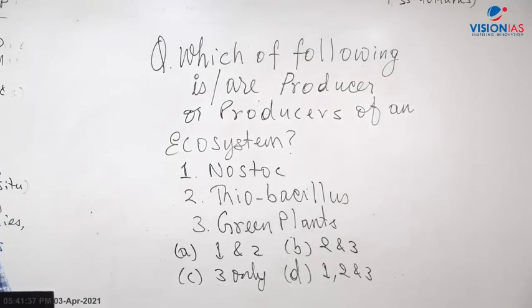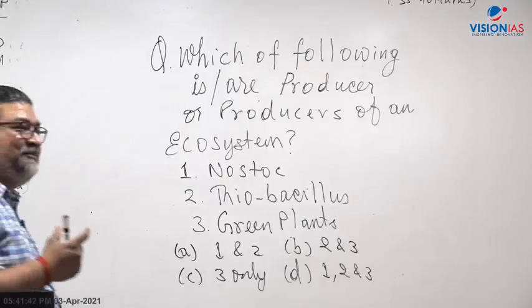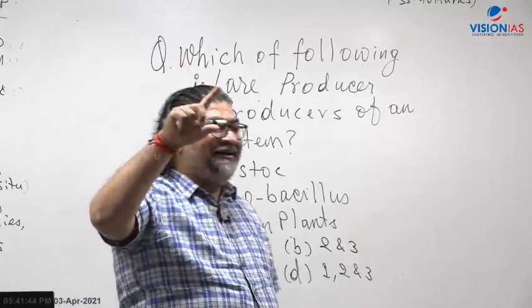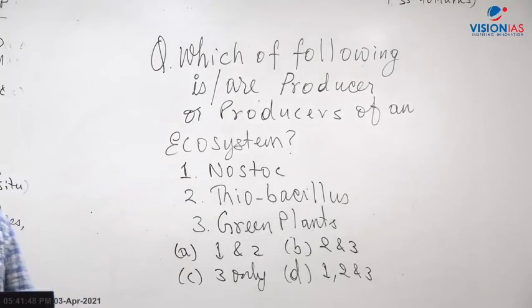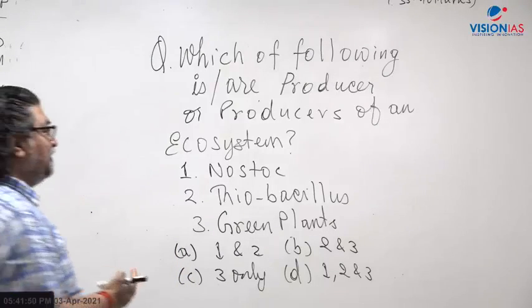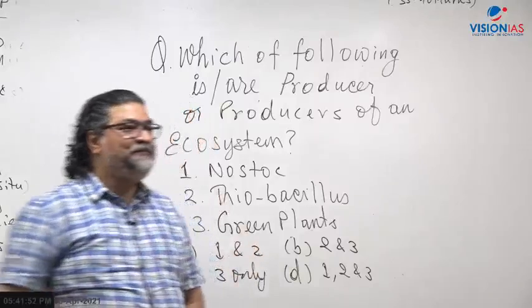I'm getting all mixed answers. That's what I said. If there was a voting meter here, I could have got all the responses in a graph: how many are giving A or B or C or D, right? But I don't have the means to give you your score in a graph. But let's say there's a question here.